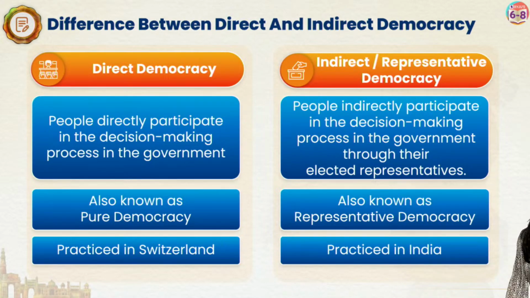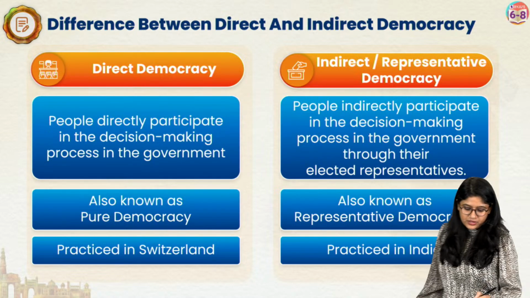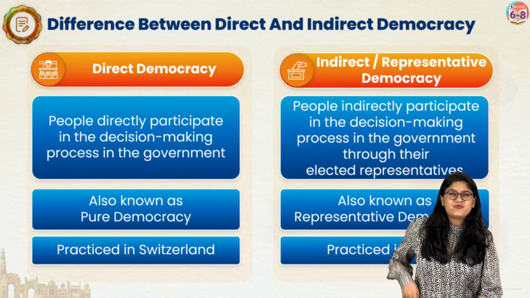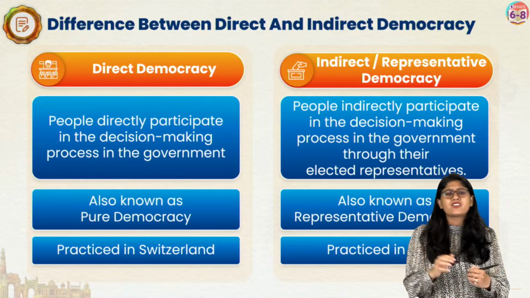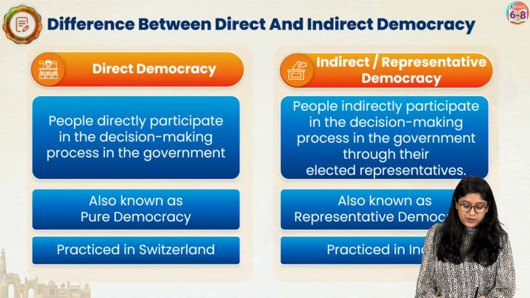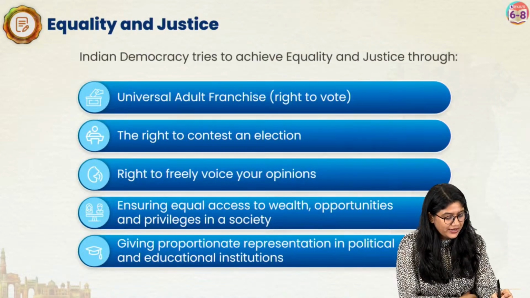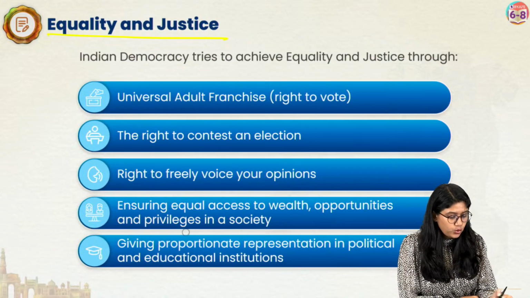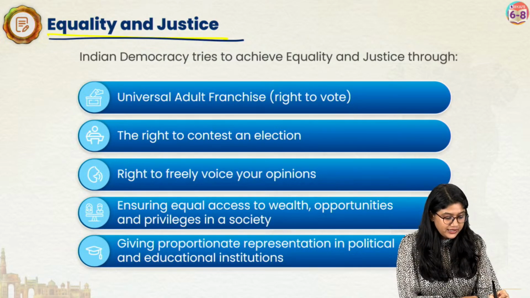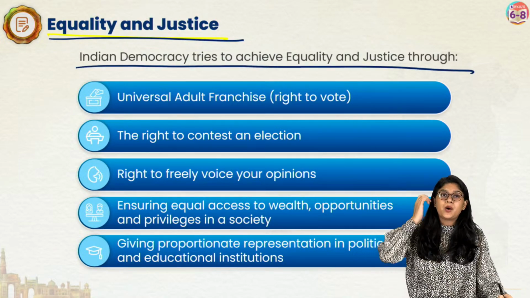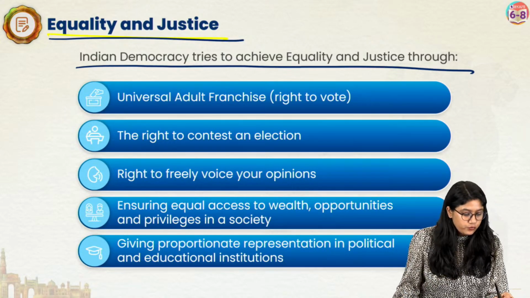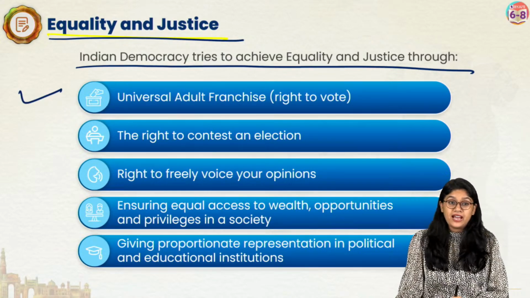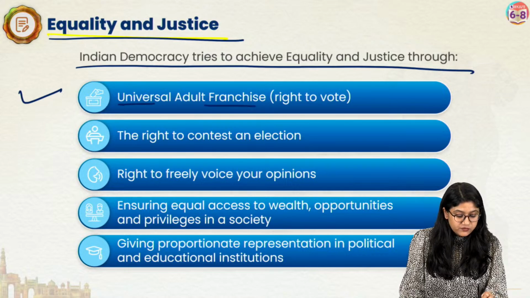Everyone, do take a screenshot quickly. Awesome. So why are we doing all of this? Why do we have the government? We have the government so that we can have equality and justice in our country. Not just in our country, throughout the world, right? So Indian democracy tries to achieve equality and justice. One most important rule that we have is universal adult franchise.